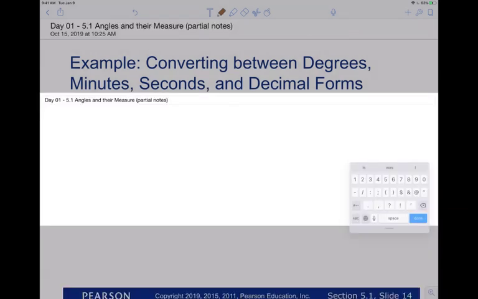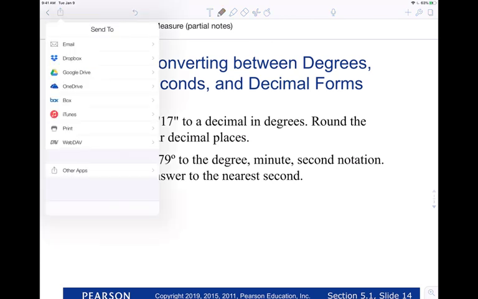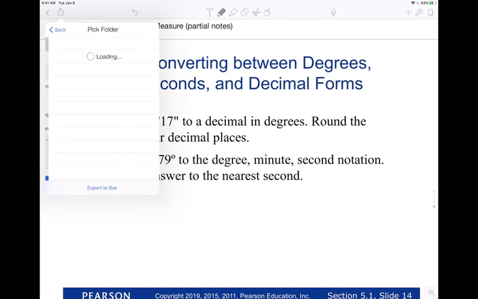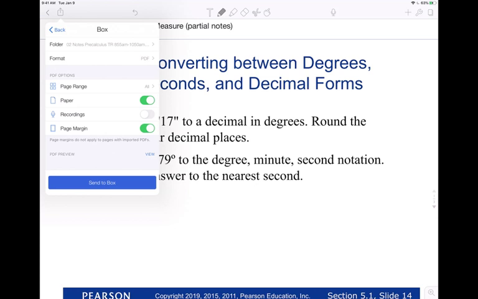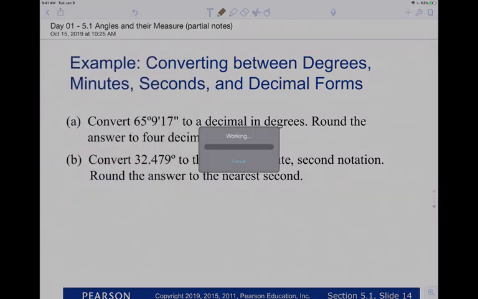Okay, hit done. I'm going to hit share. Hang tight, we still got a full minute. I'm going to go to box here. This is 2019 Precalculus course files into the notes section. I labeled it as day 1. I want to export it there. I want all the pages in the box. So whenever I use Notability, I can pretty much load a copy of what I'm doing into that box link. As soon as that bar loads, you'll have a copy. Hopefully it'll go through. I'm going to just let it sit for a minute. Just hang tight.